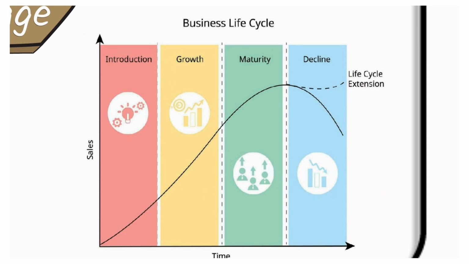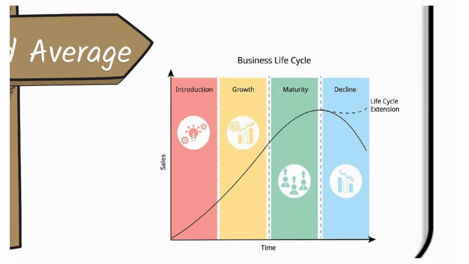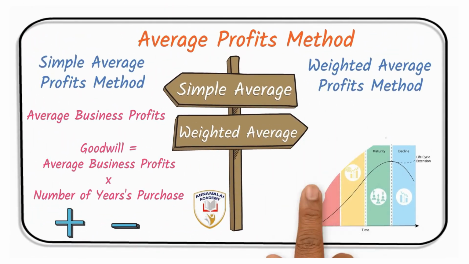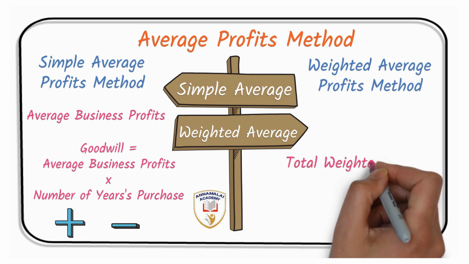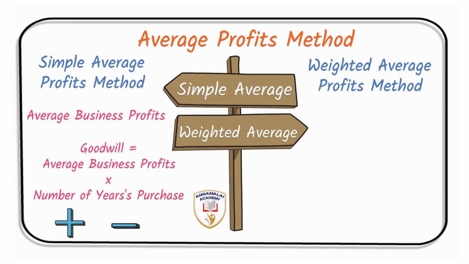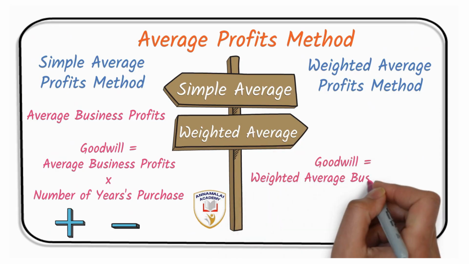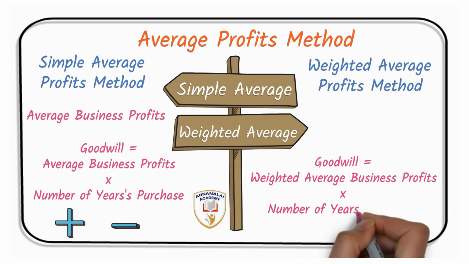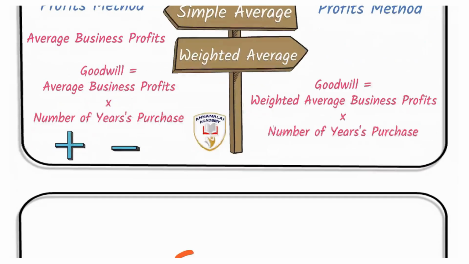The business may be in different phases of the business cycle: introduction stage, growth stage, maturity stage, decline, saturation, different phases. So you attach a weight for the different years and get the total weighted profits, and you divide it by the total weights. This will get you the weighted average business profits. Multiply with the number of years, you get the goodwill for the firm.